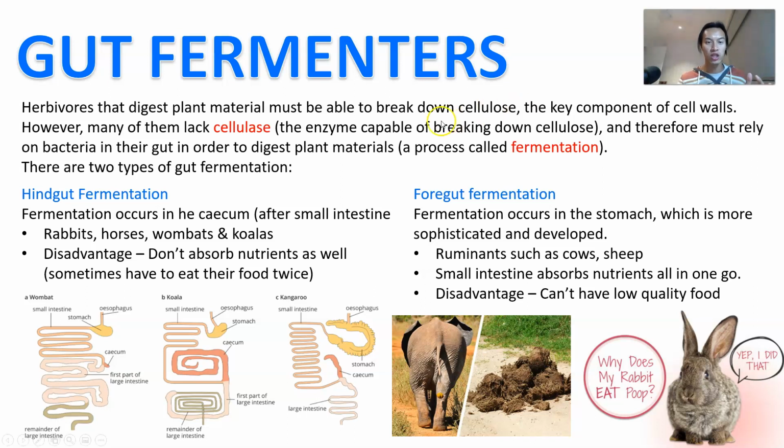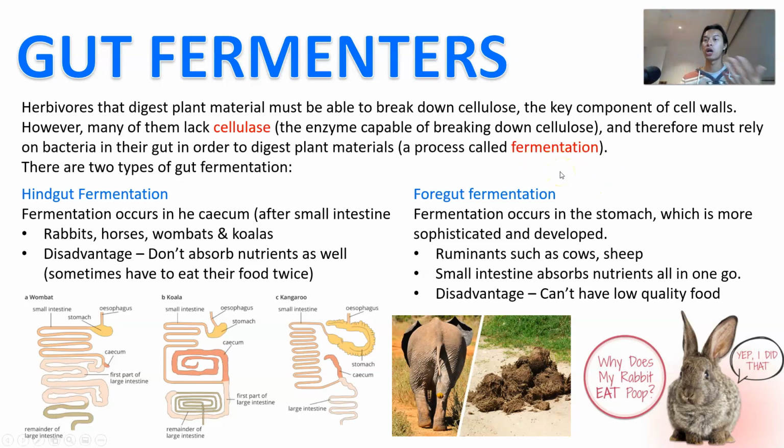A lot of animals don't actually have the enzyme cellulase, which is capable of breaking down cellulose, and so they have to rely on bacteria in their gut to do that. That digestion of plant material using the assistance of bacteria is called fermentation, right?